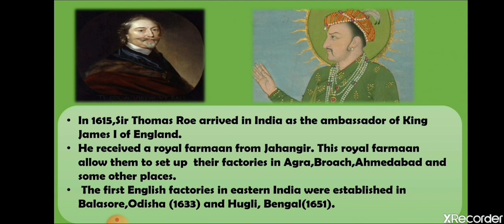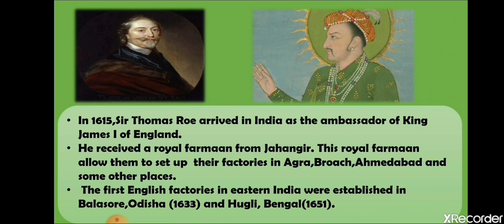Now why did he come to India? He wanted some expedition. It means he wanted to explore India and to extend their power in India, and this royal farman allowed them to set up their factories in Agra, Broach, Ahmedabad, and some other places. So basically, the first English factories in eastern India were established in Balasore, that is in Odisha, and then in Hooghly, that is in Bengal, in 1651.